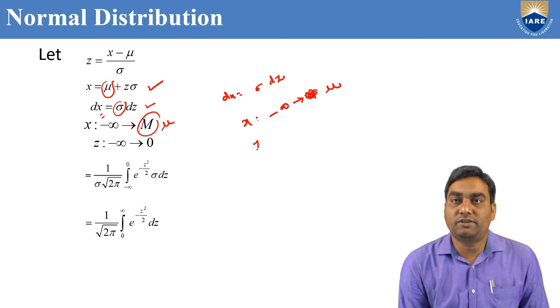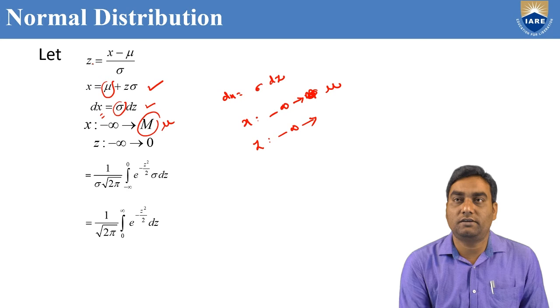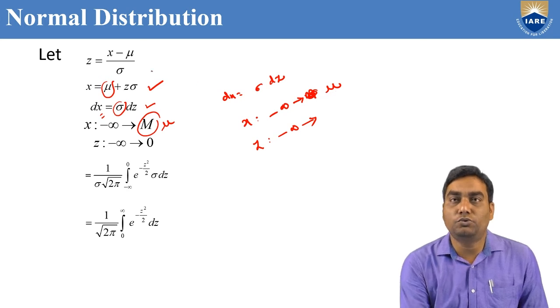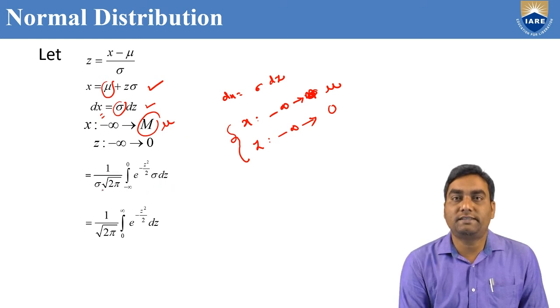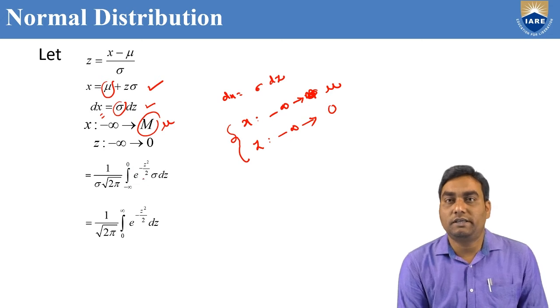We can convert the limits in terms of z. If x equals minus infinity, z is also minus infinity because x is proportional to z. When x equals mu, z equals 0. So the x limits minus infinity to mu are converted to minus infinity to 0. Now the integration in terms of z is 1/(sigma root 2 pi) integral from minus infinity to 0 of e to the power minus z squared by 2, sigma dz.